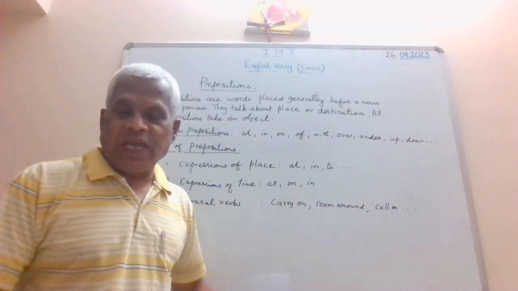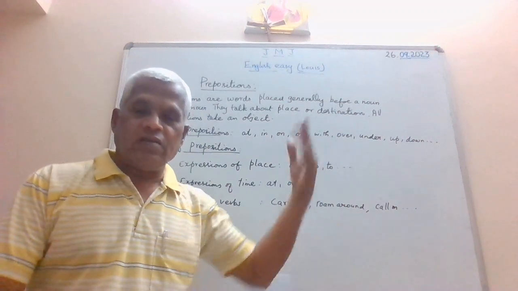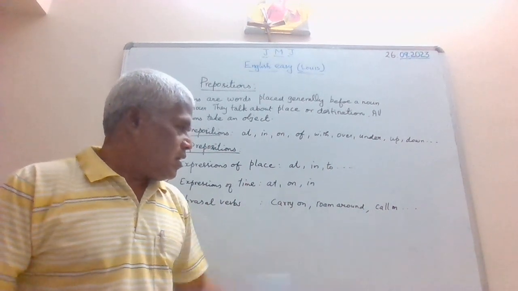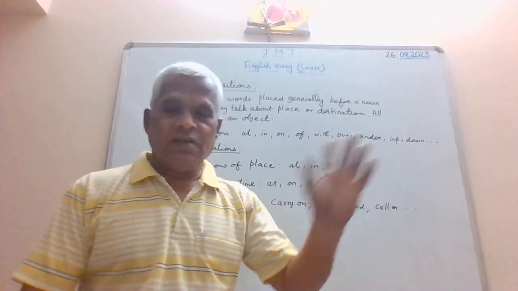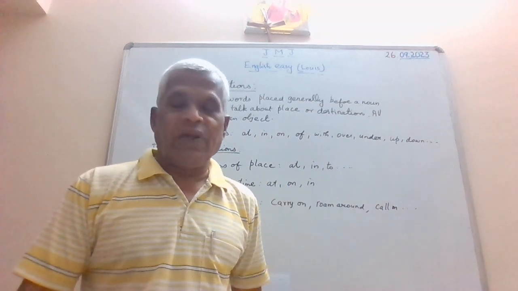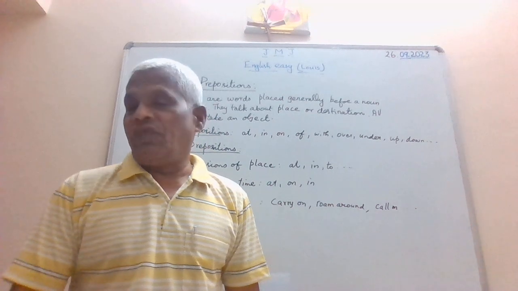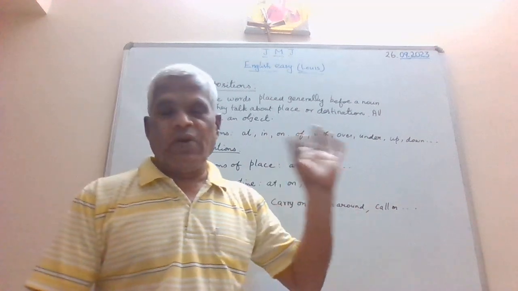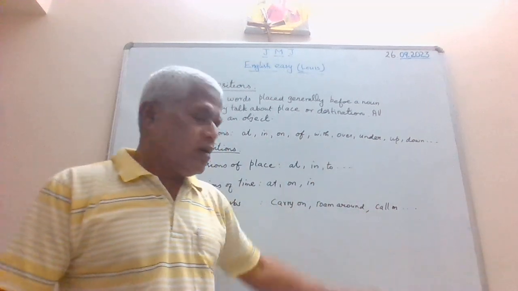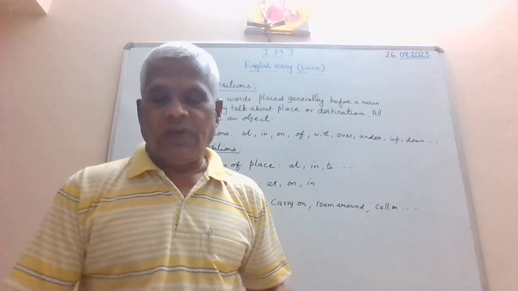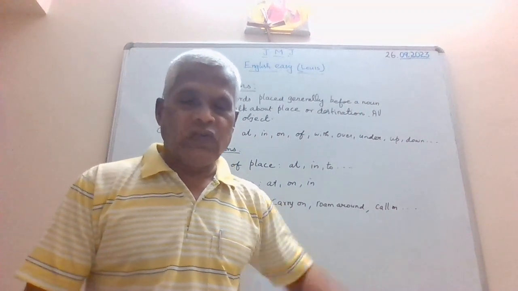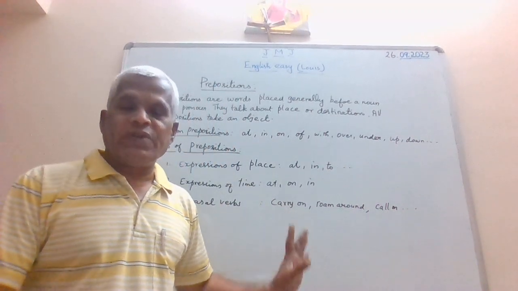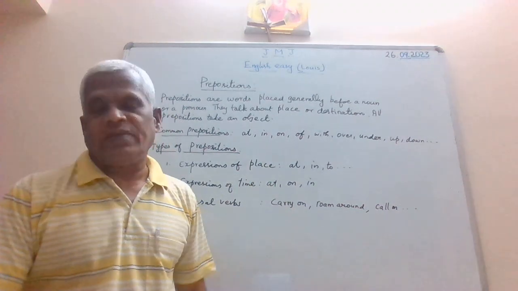What does it mean by the word carry on? Carry on means to go ahead. Carry on. You are doing a wonderful job. Carry on. See? Roam around. Roam around means running around or just walking up and down around the places, unable to find jobs maybe. People who are jobless just keep on roaming here and there, roaming around. Call on. Your friend called on today. Please go and meet him or please go and meet her. See, phrasal verbs. So prepositions help us to understand the meanings of phrasal verbs also.